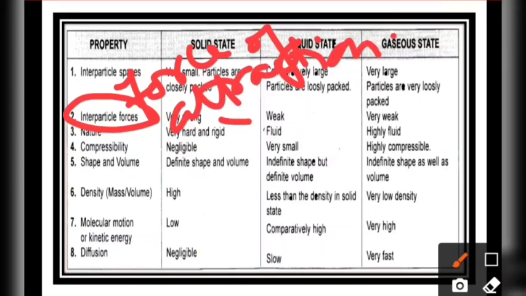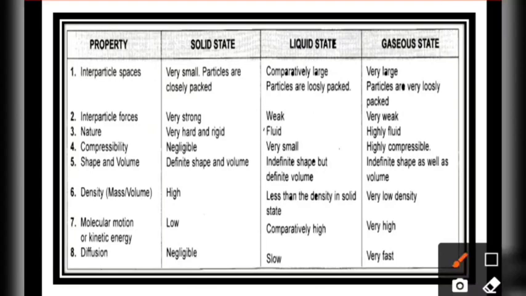In the liquid state, they have a weak force, that's why you can easily pour the liquid from the jug to the glass or any other smaller utensil. And the gaseous particles have very little force of attraction, they are very weak in nature, so you can easily move through it, and other things can easily go through it. Now let's talk about the nature.